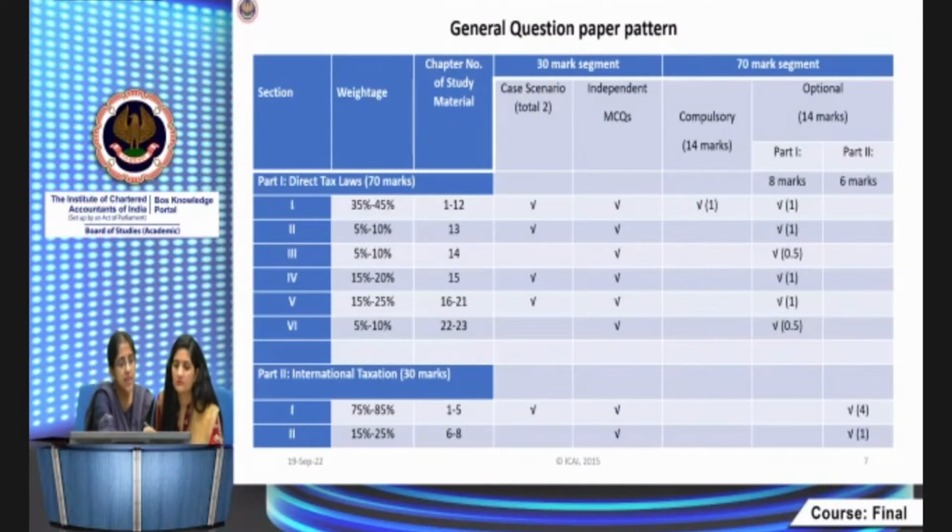See, section 1, this first column. Section 1 comprises chapters 1 to 12. What is there in chapters 1 to 12? Chapters 1 to 12 have all the substantive provisions: all your heads of income, your clubbing, set-off, reductions, and then assessment of various entities where everything is grouped.